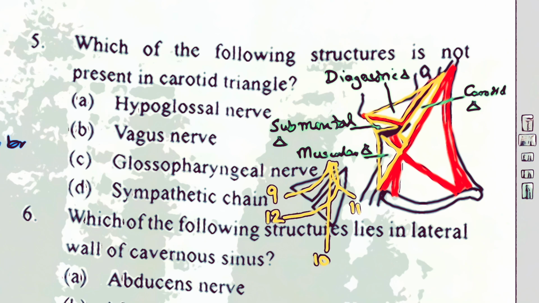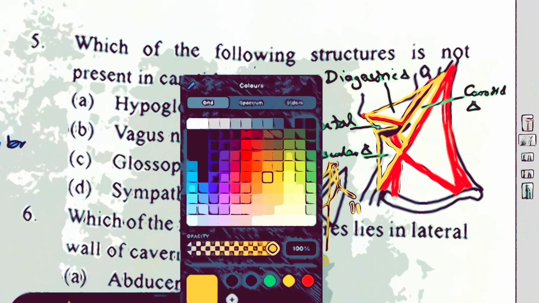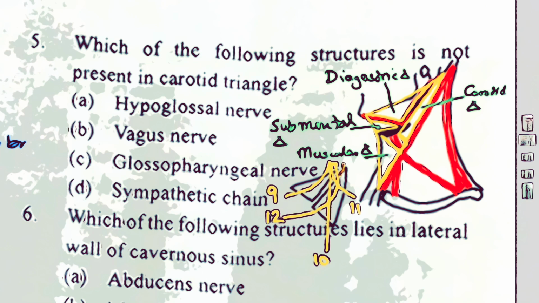Behind the carotid sheath, you also find the sympathetic chain, which descends down like this. So the sympathetic chain, the beaded chain, will also be a content of this triangle. There's less space here, so I'm not going to show you the further branches from these cranial nerves, although they might be asked sometime, but I'm going to explain it later on. Right now I just focus on the options given here. I've shown you all the options here.